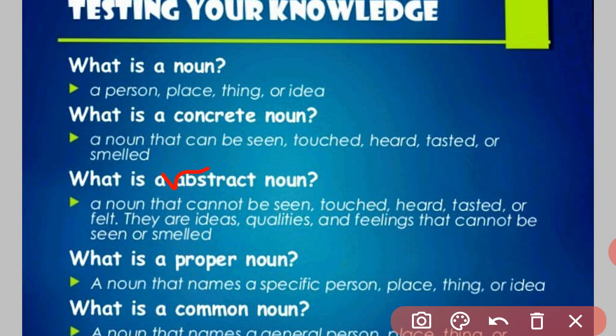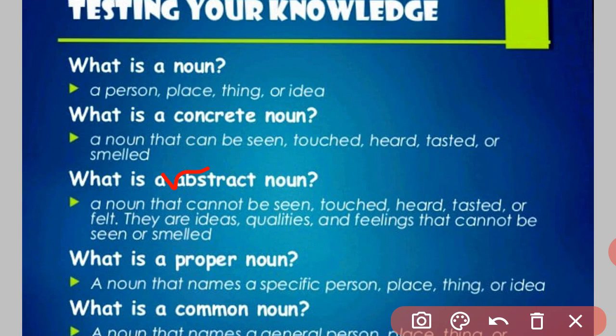A noun that cannot be seen, touched, heard, tasted, or smelled. They are ideas, qualities, and feelings. I think we can feel them, but exactly we cannot touch them.